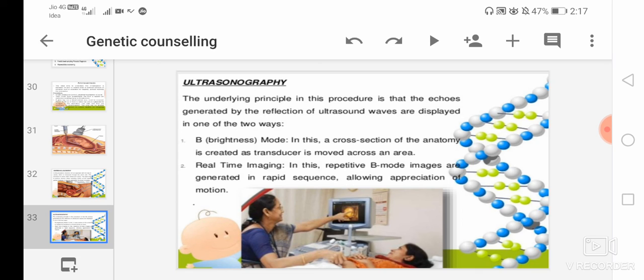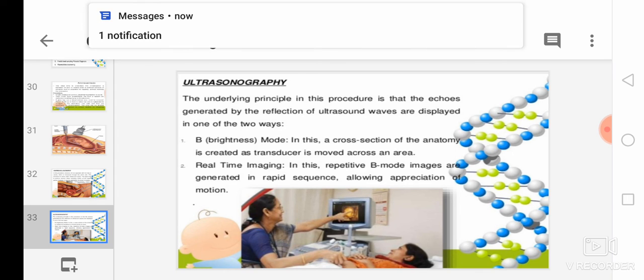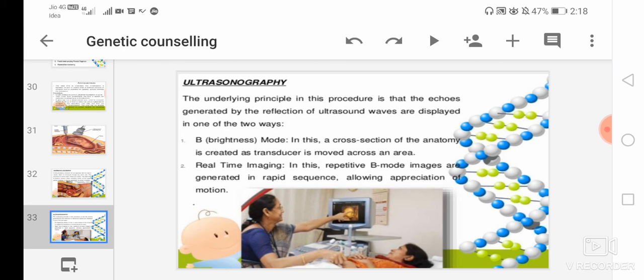In this, cross section of the anatomy is created as the transducer is moved across an area. So here, when the transducer is moved across the area, it will evaluate the developing fetus. It will evaluate the organs including liver, spleen, kidney, thyroid gland, testes, breasts, and also the prostate gland. So here B scans give two-dimensional information about the cross section.